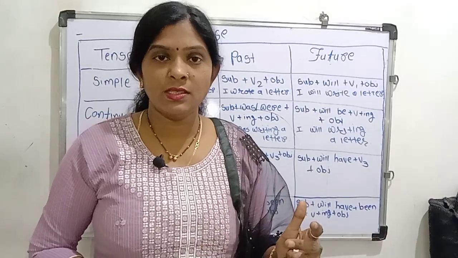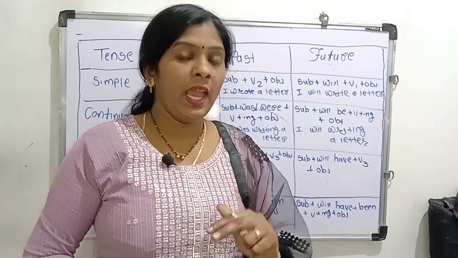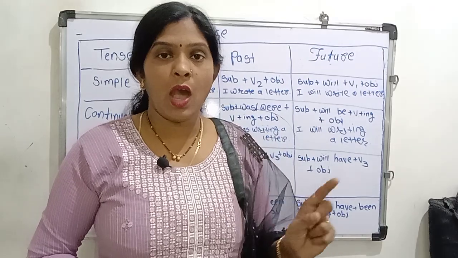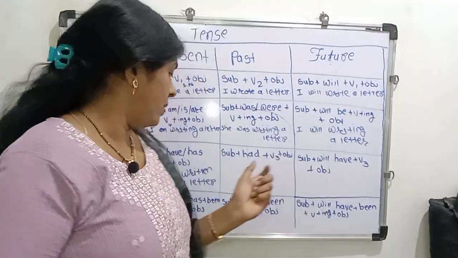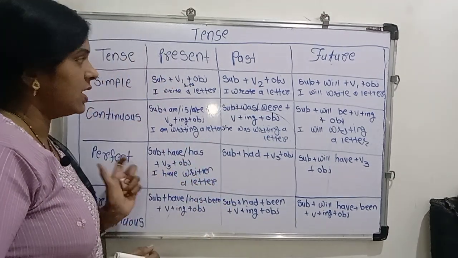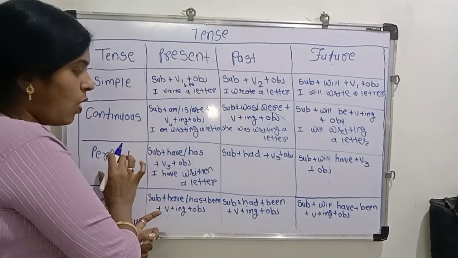He has helped a poor. They have spoken English. These are more examples. After this tense, we are learning past perfect.